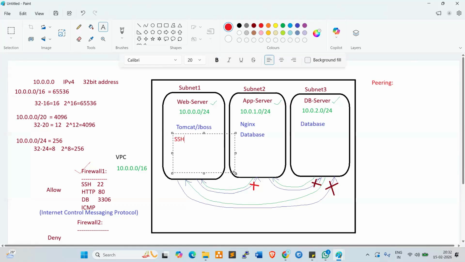So SSH we can enable here, port 22. Here you can enable HTTP. This is the web app server, right? So we do one thing: HTTP we can enable here, port 80. In the same way the DB port number we can also enable: sorry, 3306. Like this, every server we can enable individually also.